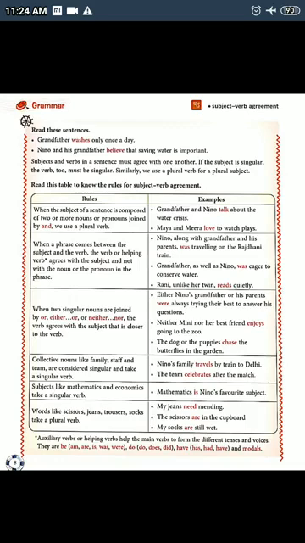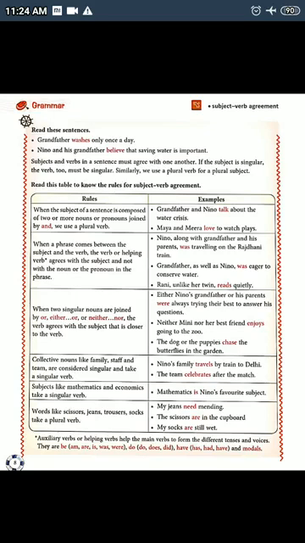See the other example, the dog or the puppies chase butterflies in the garden. So here we can see that the first subject, the dog, is singular, whereas the second subject, the puppies, is plural. So we have decided the verb chase according to the second subject, that is puppies. So this rule states that the verb agrees with the subject that is closer to the verb.